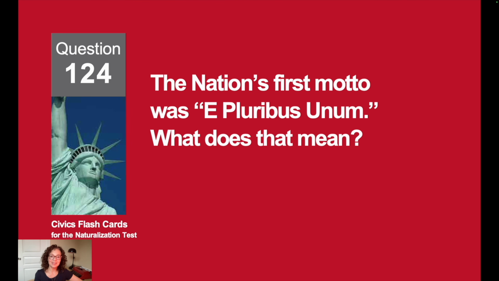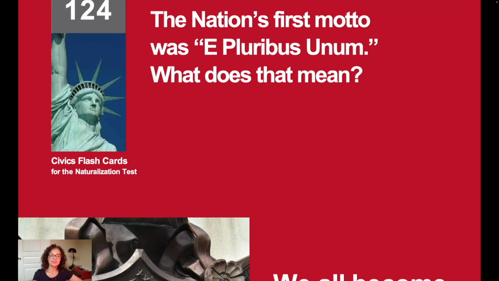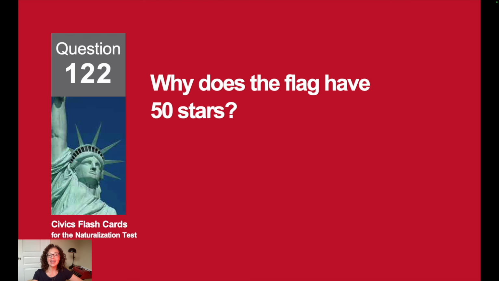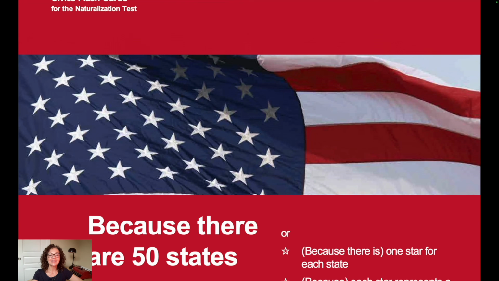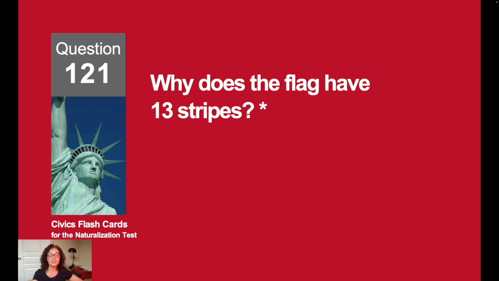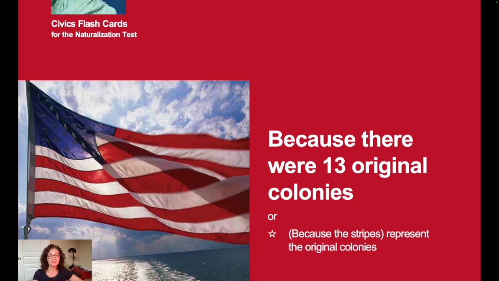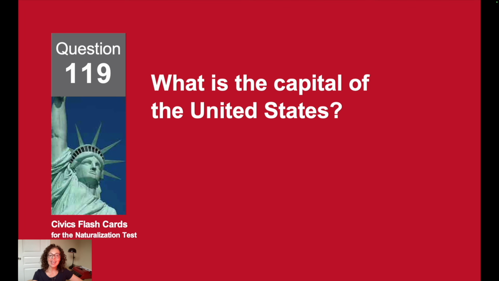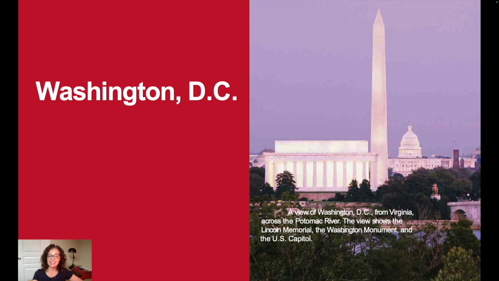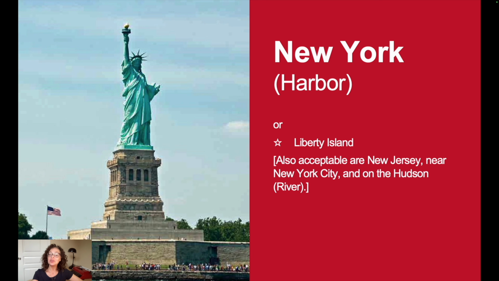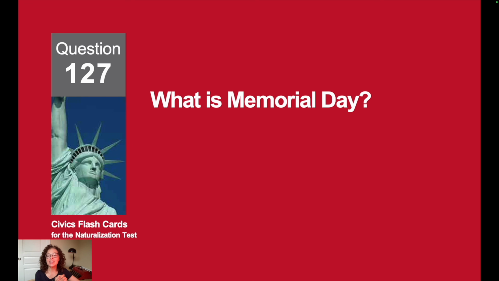The nation's first motto was E pluribus unum. What does that mean? We all become one. Why does the flag have 50 stars? Because there are 50 states. Why does the flag have 13 stripes? Because there were 13 original colonies. What is the capital of the United States? Washington, D.C. Where is the Statue of Liberty? New York.